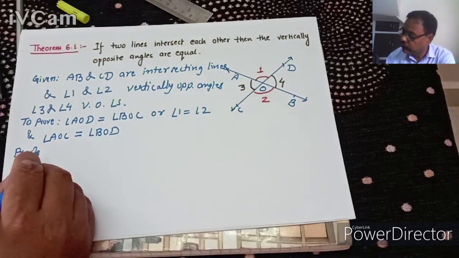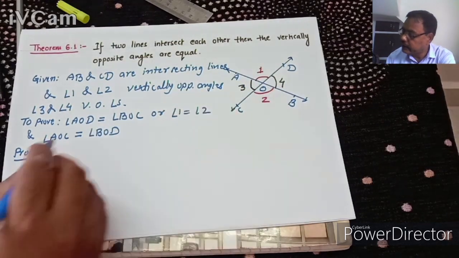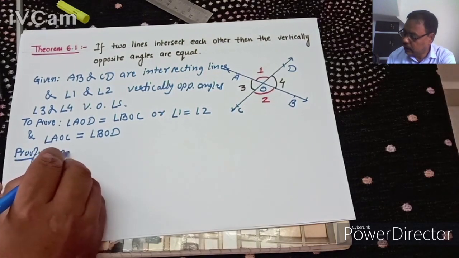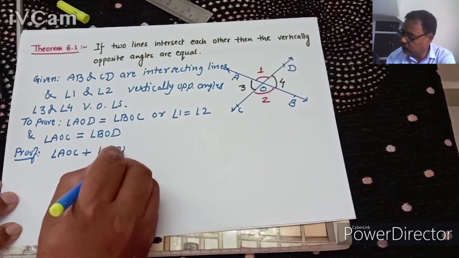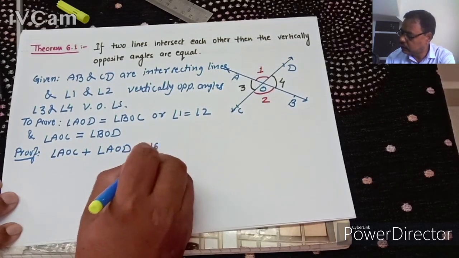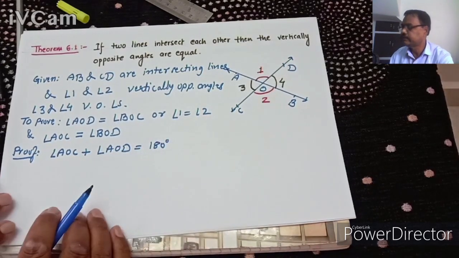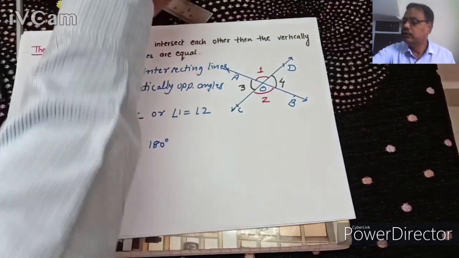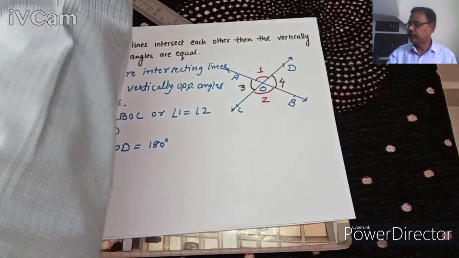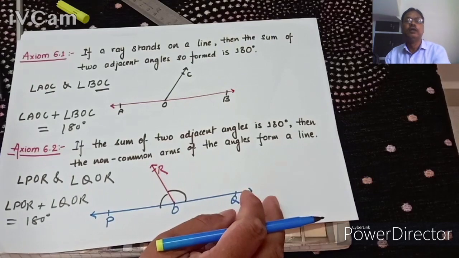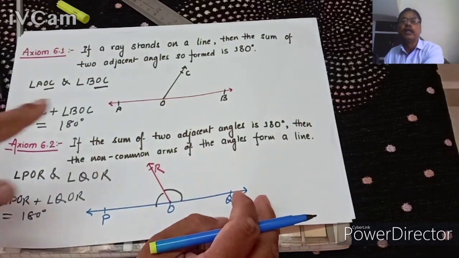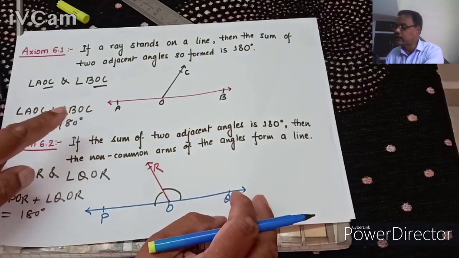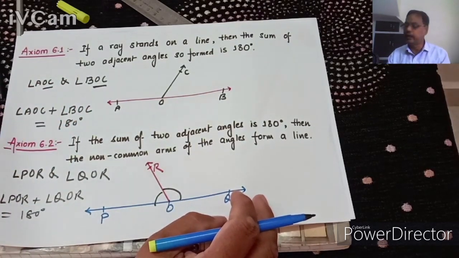Here, first of all, it is given that angle AOC plus angle AOD is equal to 180 degrees. How? We have already seen it, axiom 6.1: if a ray stands on a line, then the sum of two adjacent angles so formed is 180 degrees.